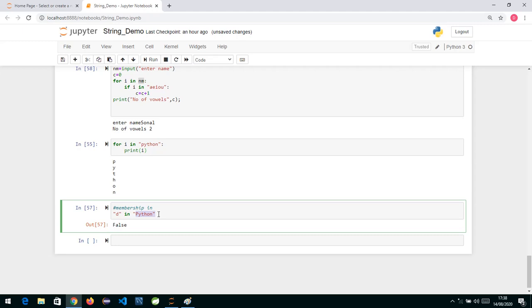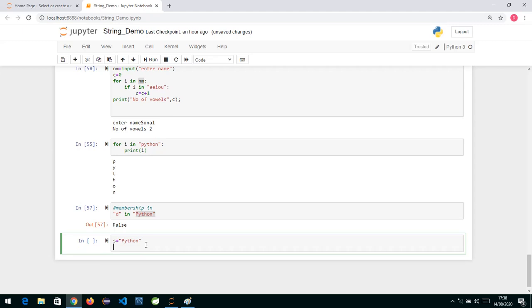Now moving ahead, strings also have some built-in functions, like isupper and many others. Suppose we want to check one, so we can write S is equal to, suppose I write the word Python. Now we'll check one function here. Then I write S dot, and I specify over here.